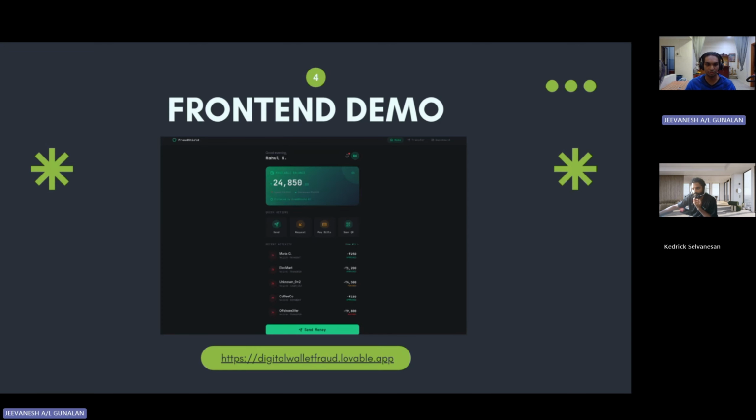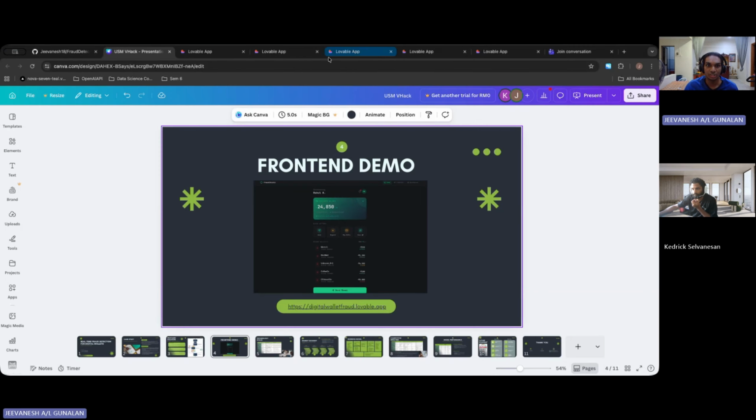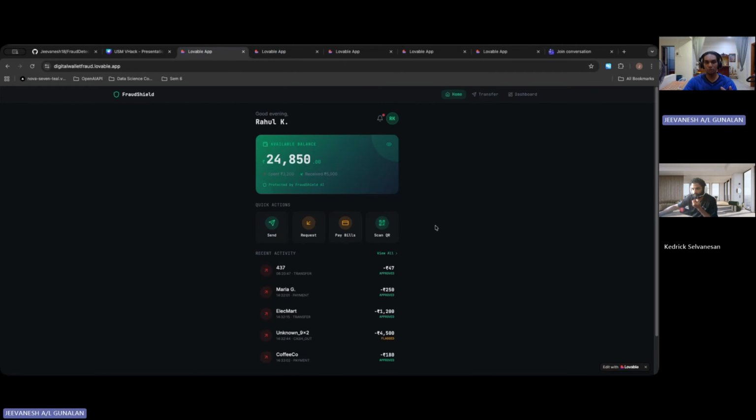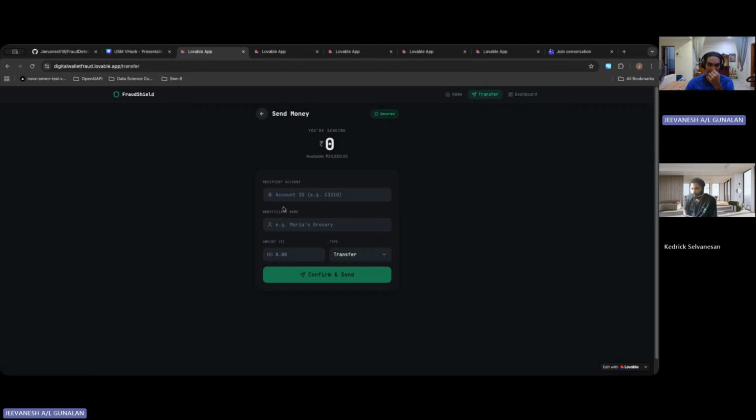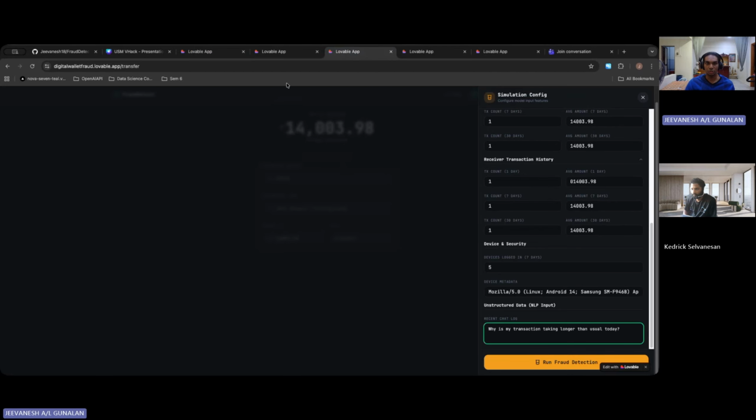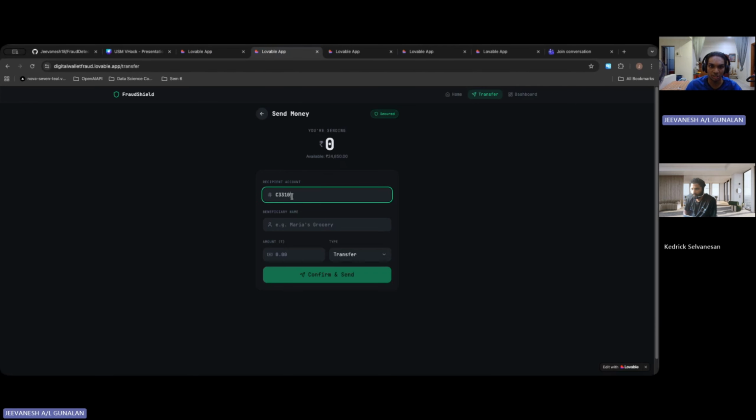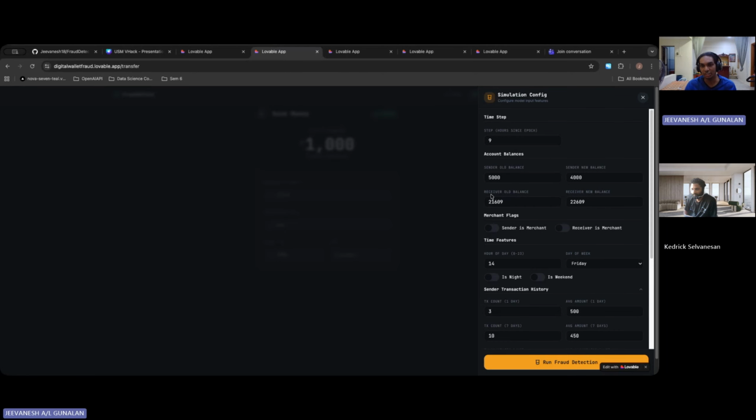So let's look at the front end demo. This is what a usual digital e-wallet will look like. Let's say someone wants to send money. If they want to send the money, they have to give the recipient ID, their name, how much amount, and the type of transfer. So let's look at some examples. Once you put in the amount and their name, something like mom, and then some amount, you have to confirm and send.